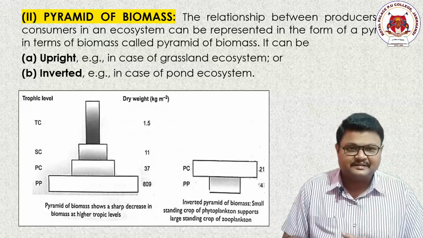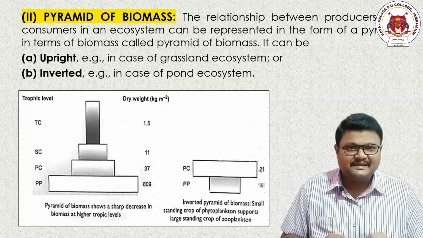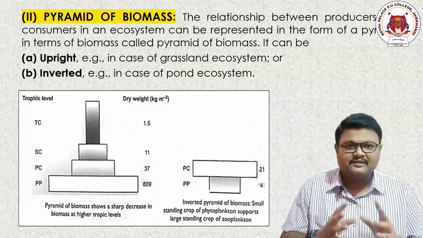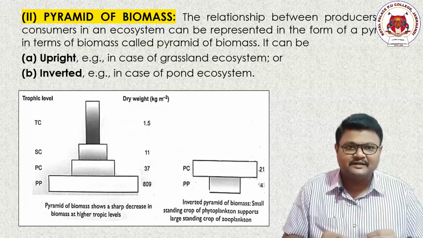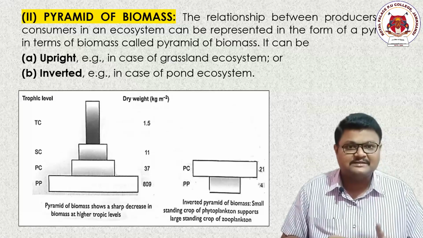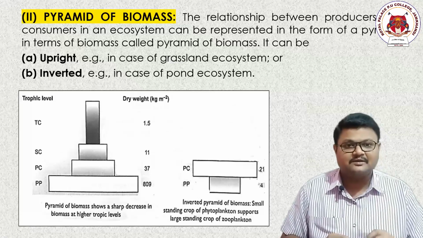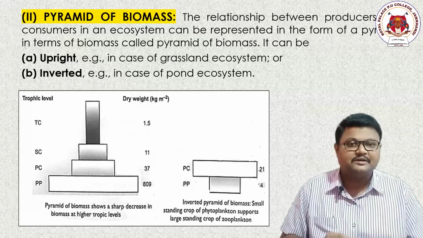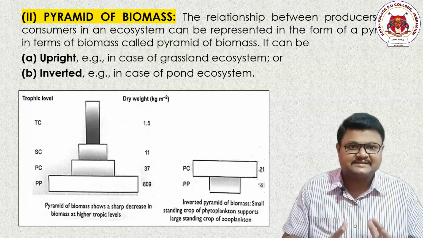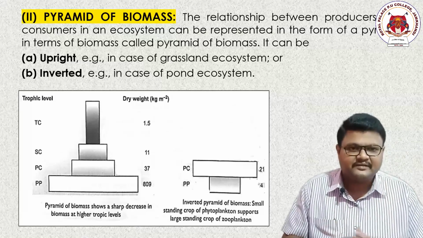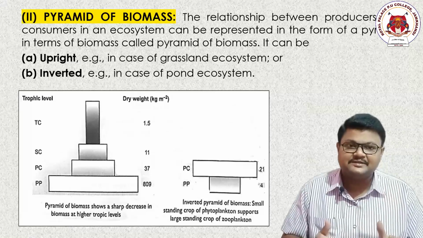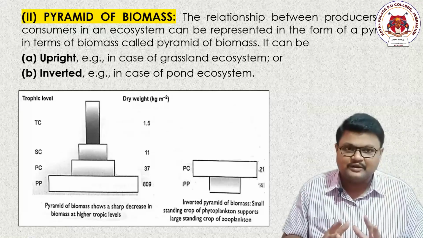So you can get an idea here. The inverted pyramid is completely opposite to the upright pyramid. Positions are the same, but the sizes of those particular trophic levels are changed. That's why in case of ecological pyramid of biomass, the aquatic ecosystem has an inverted structure. Why? Because the producers such as phytoplanktons are very less. Don't forget this, very less. That's why they are in the first basic position with a small size, and it gives the shape of an inverted pyramid in nature. I hope you're understanding it.